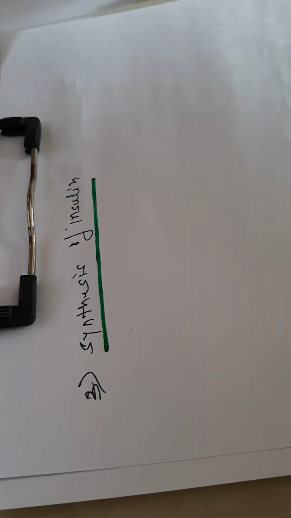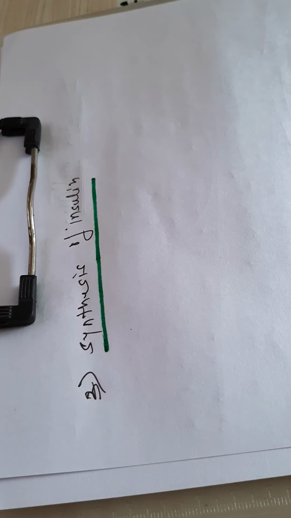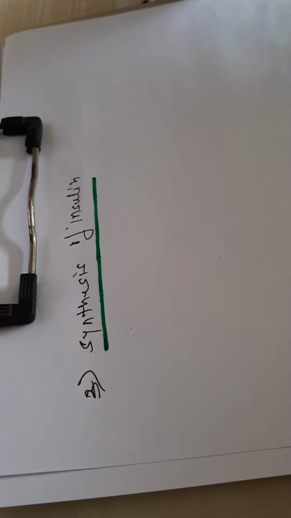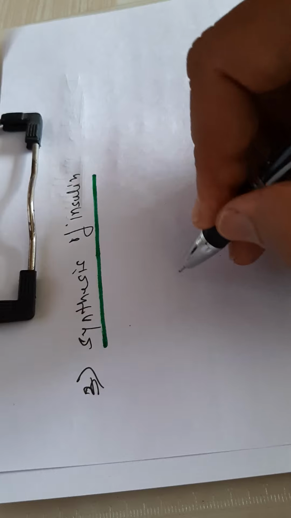So, the synthesis of insulin, as we know, takes place in the beta cells of the islets of Langerhans. So we'll draw the beta cell here.